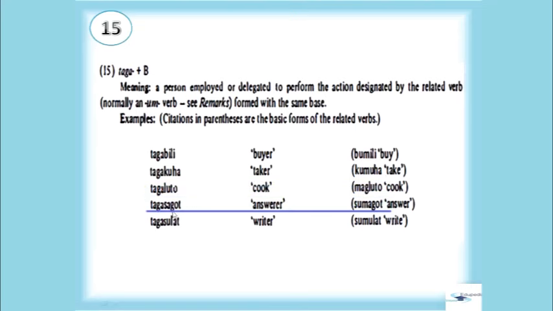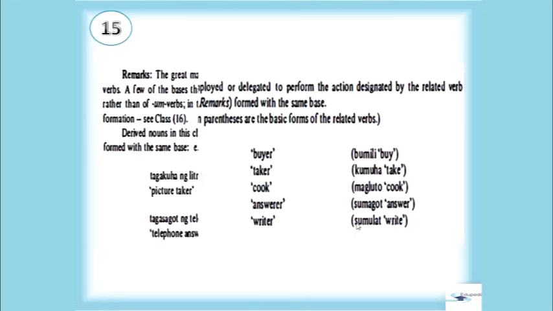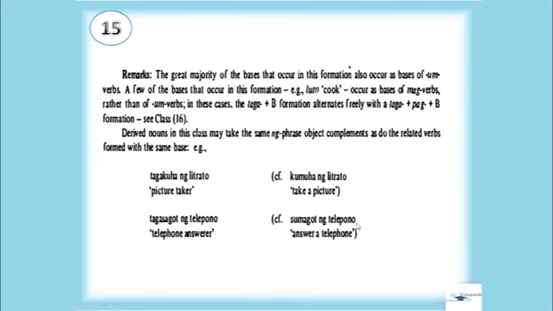Tagasagot, answerer, sumagot, answer. Tagasulat, writer, sumulat, write.